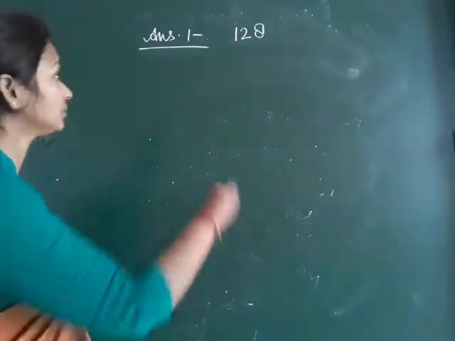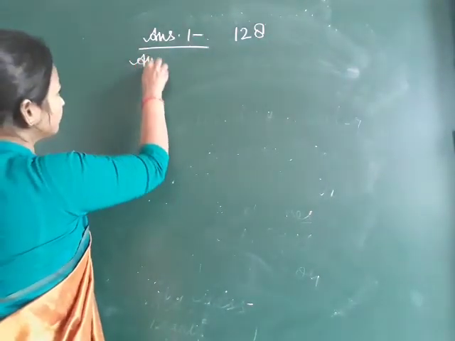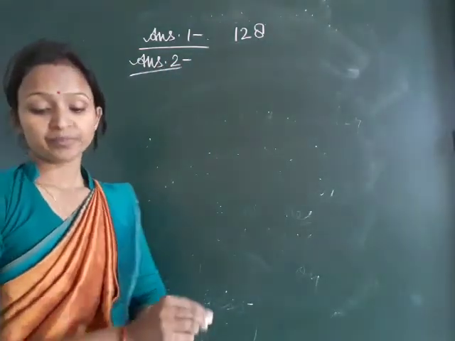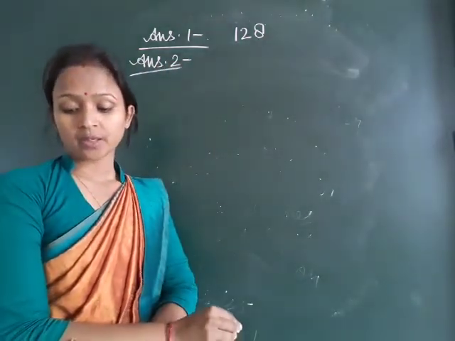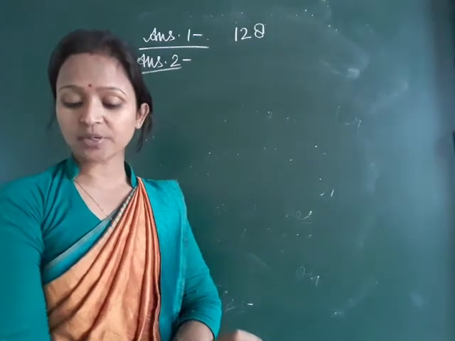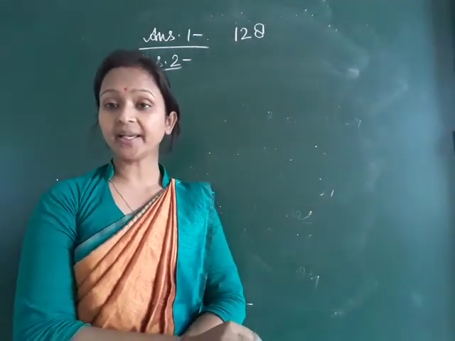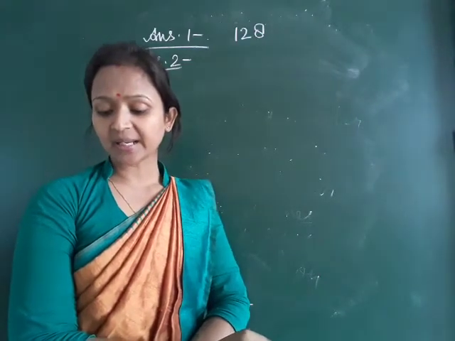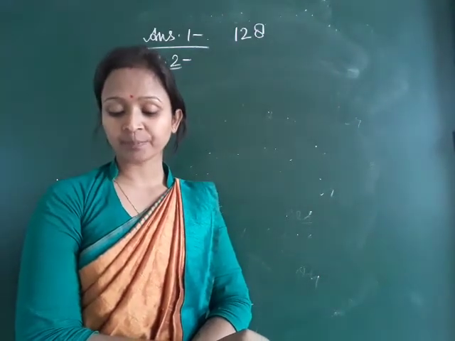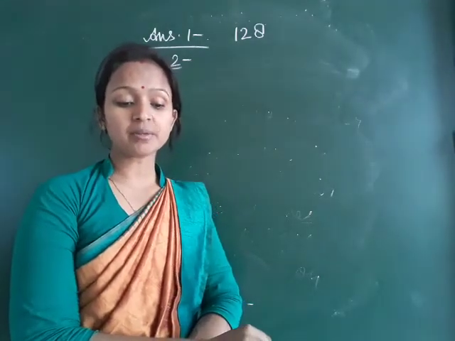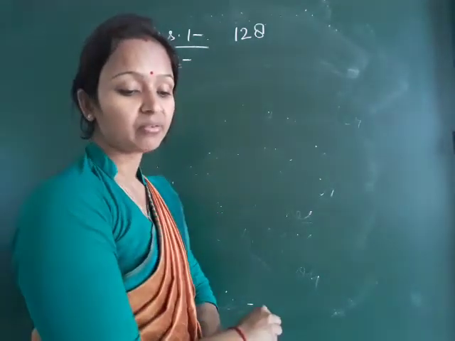Question number 2. Answer 2. The question is: how much of the parent's nuclear material does each daughter cell get during reproduction by binary fission? The organism divides into two equal halves.